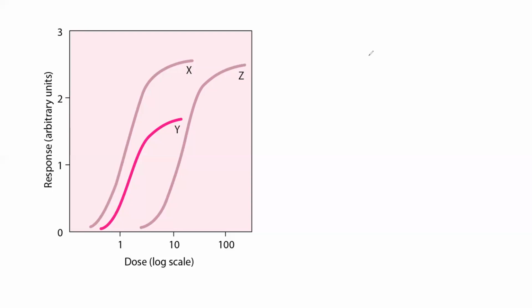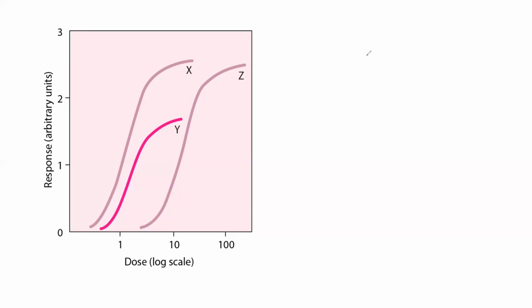So X is more potent. Y is definitely less potent when compared to X. But when compared to Z, Y is to the left, so definitely more potent than Z. You understood? So in terms of potency, Y drug is less potent than X and more potent than Z.